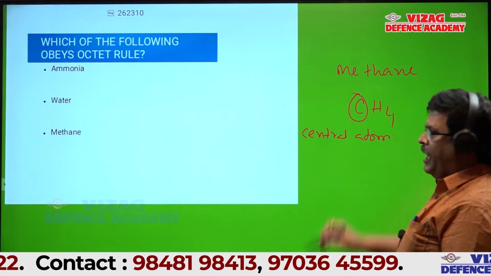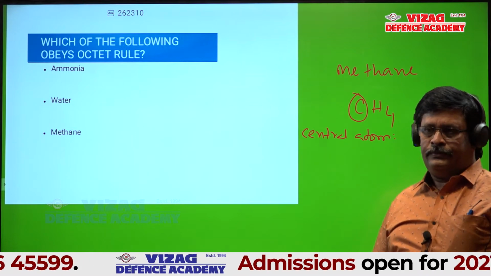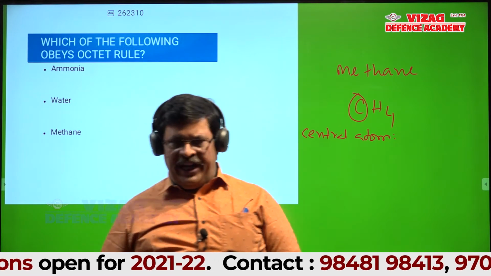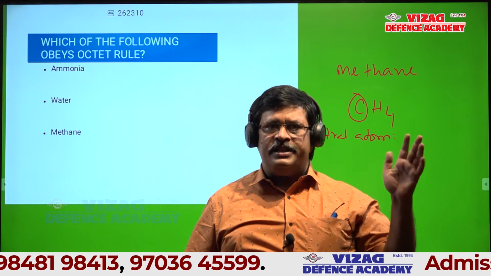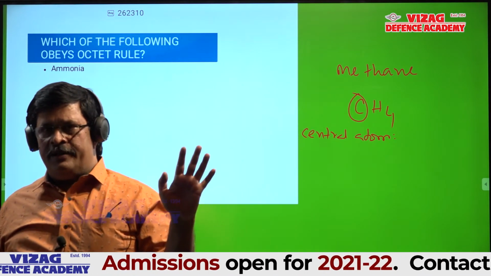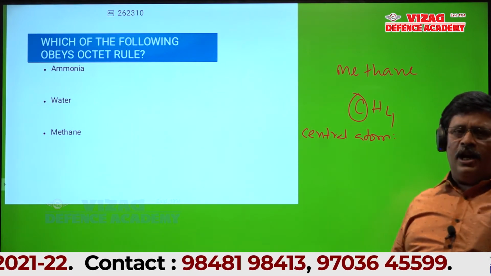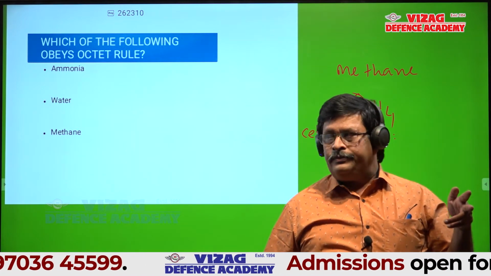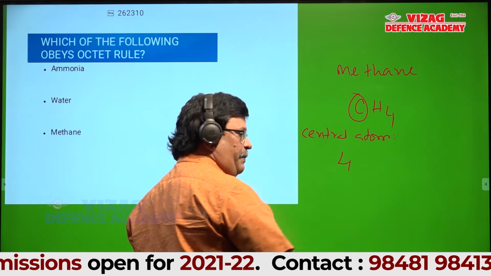Can anyone tell which group carbon belongs to in the long form? 13 is nothing but group third. 13 is not correct. Wait, students. 4A, that's right. Group 14. Or, you know how many electrons are there in the valency shell of carbon? 4. So the central atom carbon contributes 4 electrons.